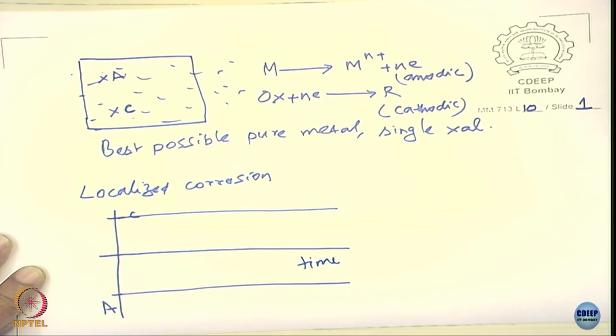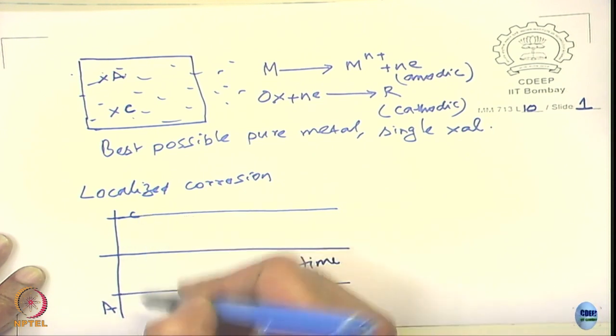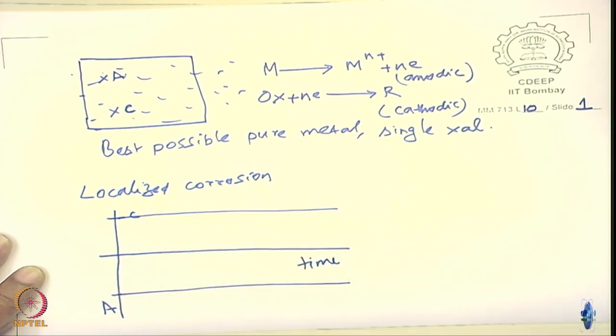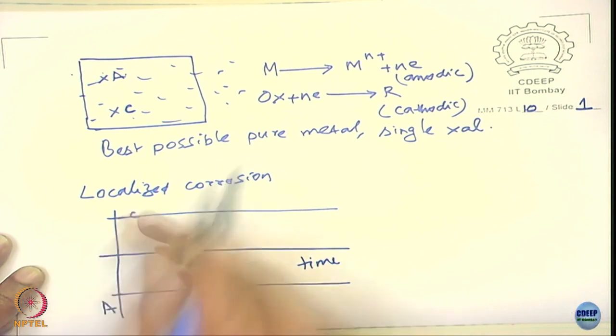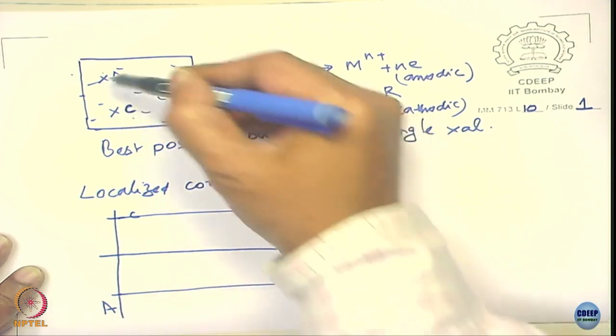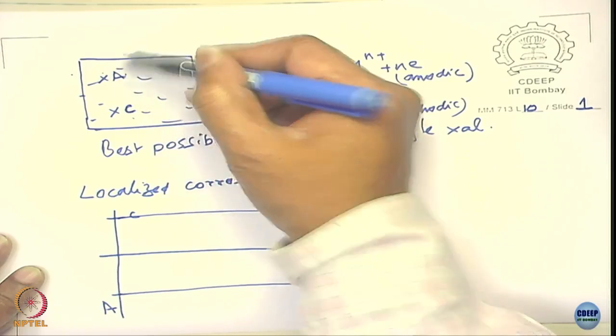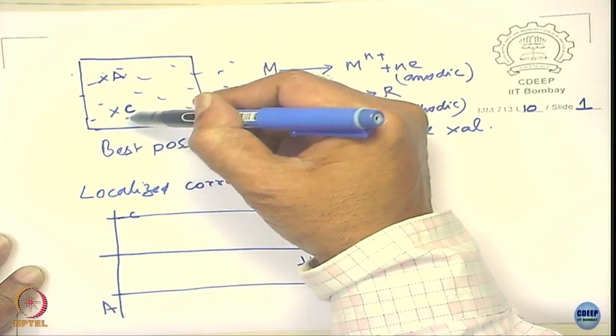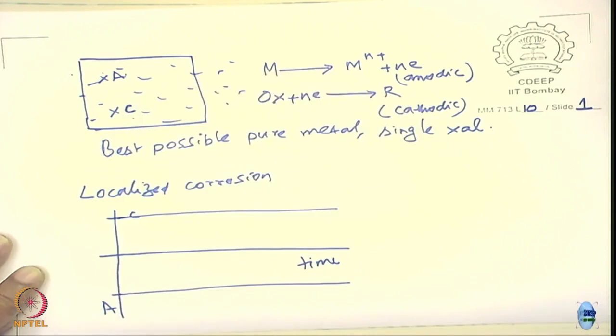They are not going to change with time at all, and that is what we call localized corrosion. So you will have dissolution occurring around the anode and no dissolution around the cathode.